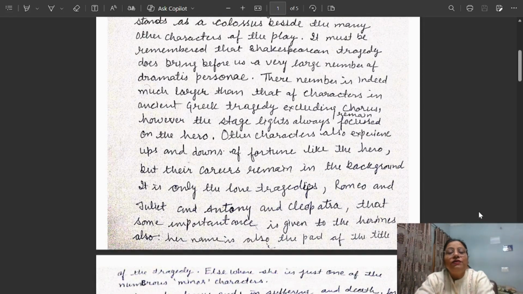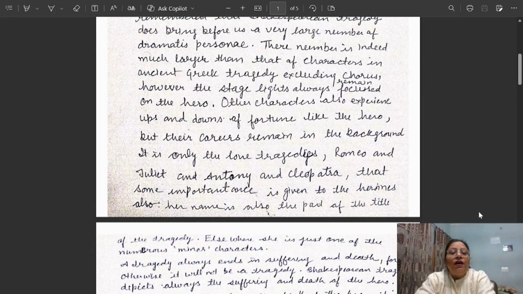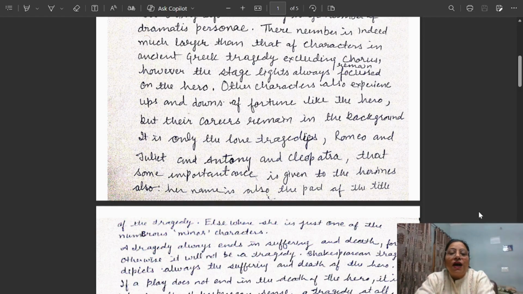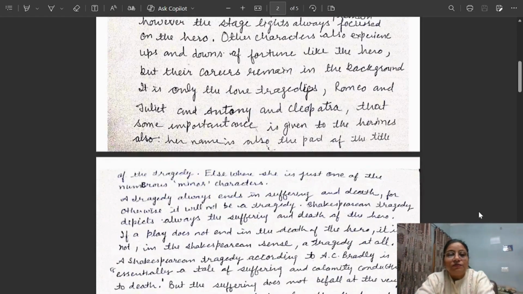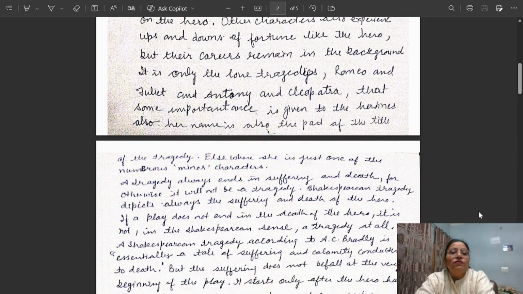It is only in the love tragedies, Romeo and Juliet, Antony and Cleopatra, that some importance is given to the heroines. Her name is also part of the title of the tragedy. Elsewhere, she is just one of the numerous minor characters. If we talk about Macbeth, then Lady Macbeth is not given much importance. If we talk about Hamlet, then Ophelia, you already know that her scenes are very few. If we talk about Othello, then Desdemona is not given much importance compared to Othello himself.